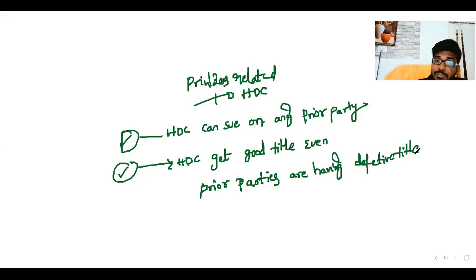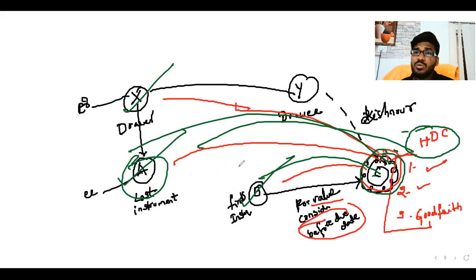So even if prior parties have a defective title, it doesn't matter to the holder in due course. A holder in due course can get a good title. The best example here is that B does not have a good title. What we studied earlier is that if you have a good title, only then can you transfer a good title. If you have a defective title, you can transfer only a defective title. That is what we studied in earlier classes in the Sale of Goods Act.